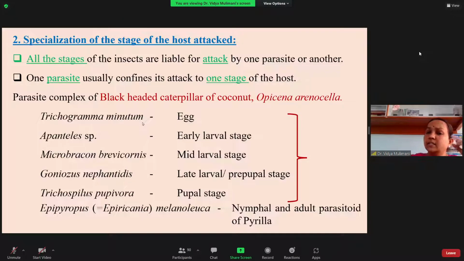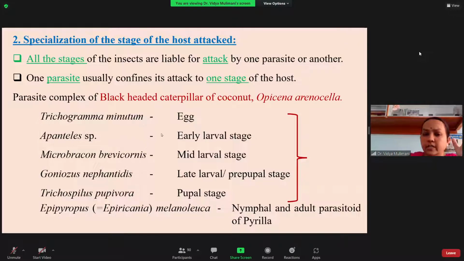Trichogramma, as you studied in the last course, is exclusively an egg parasitoid. I think you had the same egg question in your midterm exam also. Trichogrammatidae is the family which is particular to the egg stage, and they attack only Lepidoptera, not Hymenoptera or others. Again, there are exceptions which attack other species also, but the majority of Trichogrammatids prefer only the eggs of Lepidoptera. That is the selection you have in the case of Trichogrammatidae. Trichogramma minutum is one example; there are different species of Trichogramma.